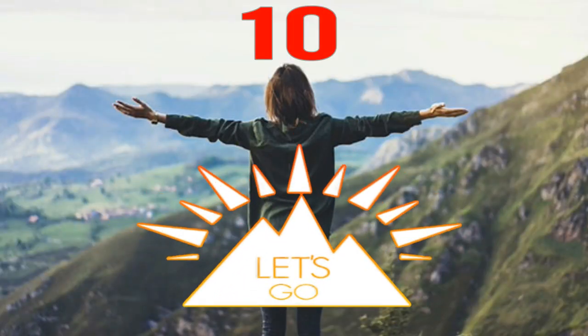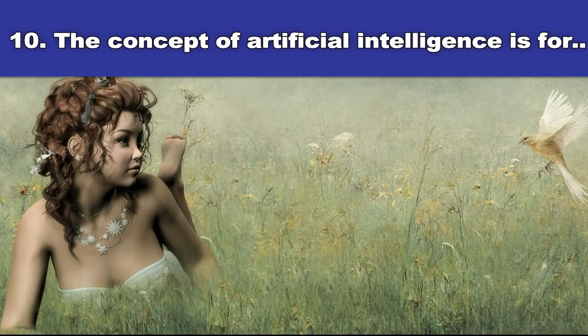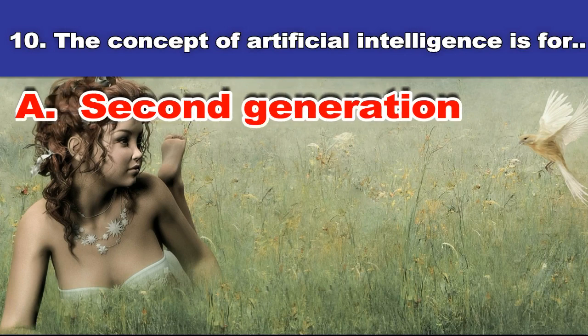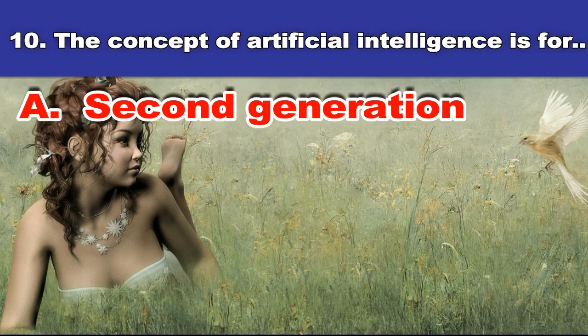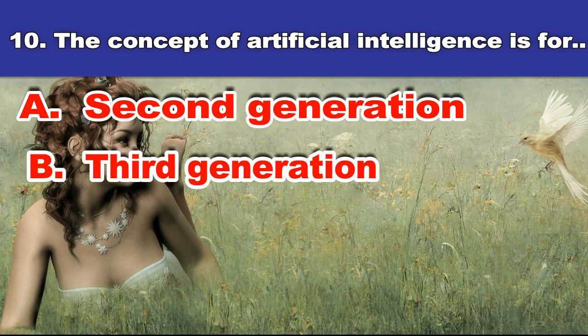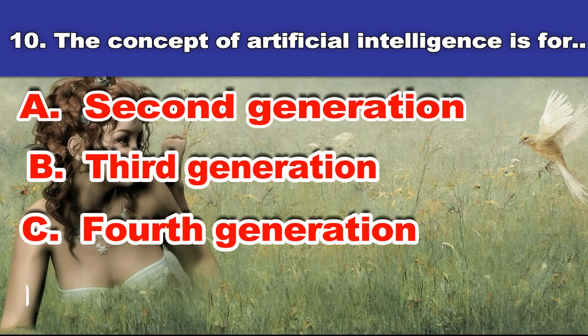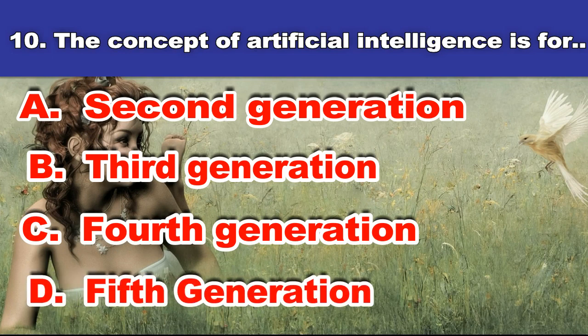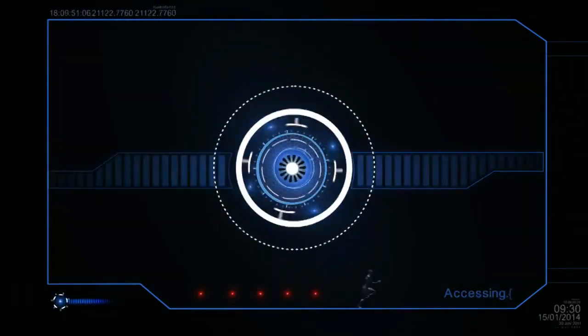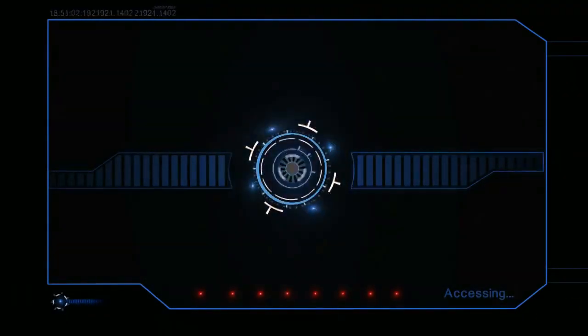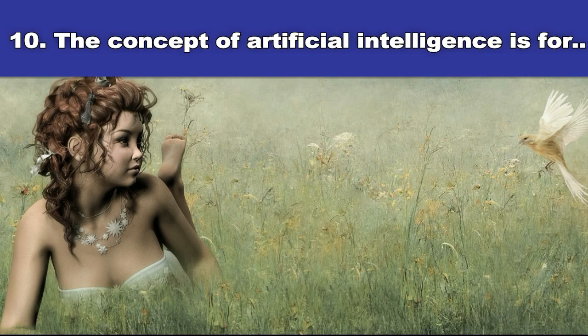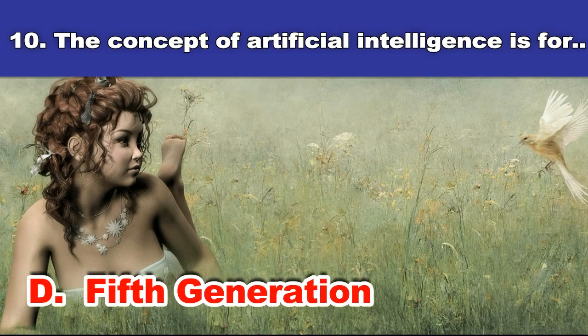10th question. The concept of artificial intelligence is for A. Second generation. B. Third generation. C. Fourth generation. D. Fifth generation. And the answer is fifth generation.